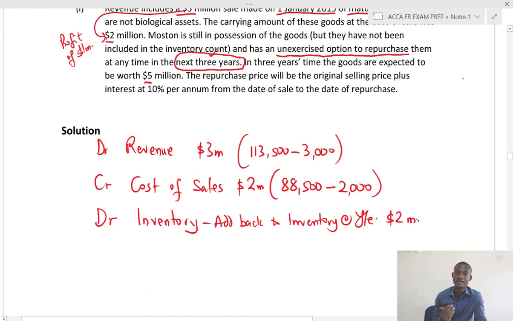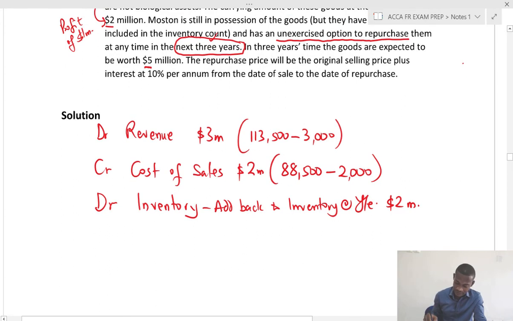It means that at year end, inventory should have an additional cost of 2 million. This is the reason why we are going to deduct from the cost of sales, because it is closing inventory. And you know how we calculate cost of sales: opening inventory, add purchases, less closing inventory, and deducting the closing inventory will be a credit against the cost of sales.